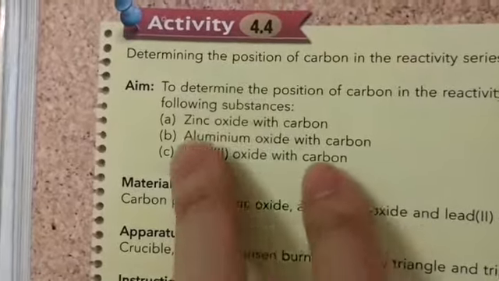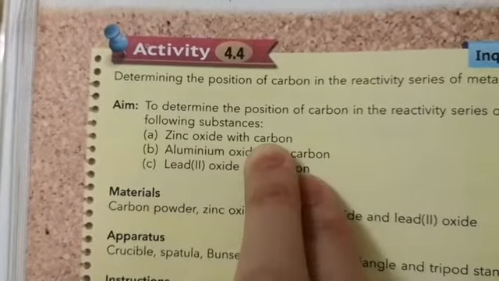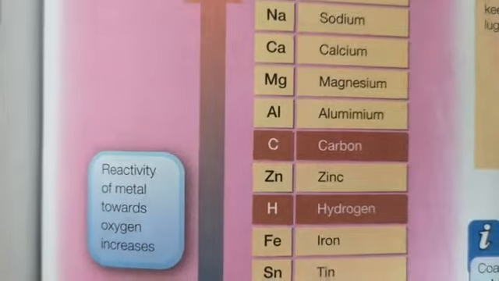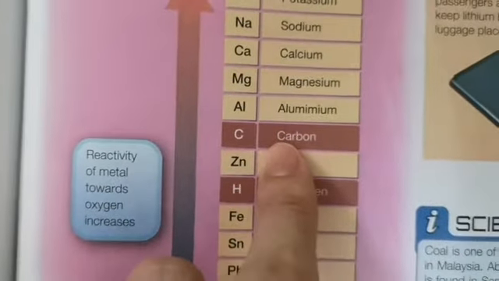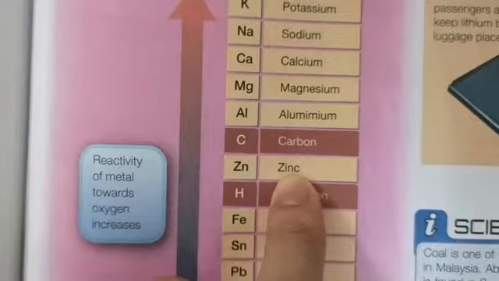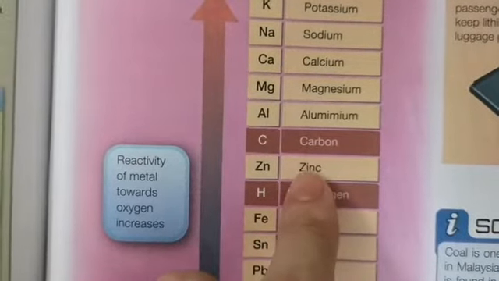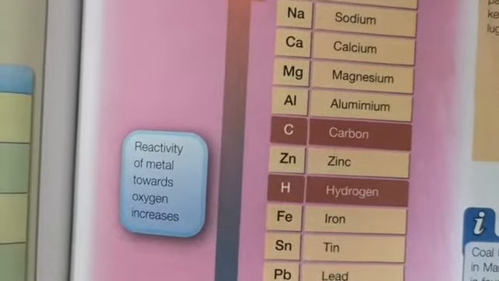materials we are using in the experiment, zinc oxide with carbon. Okay, let's see. Zinc and carbon. Carbon is more reactive than zinc. So that means carbon can remove oxygen from zinc.